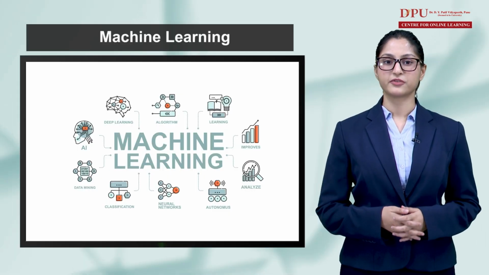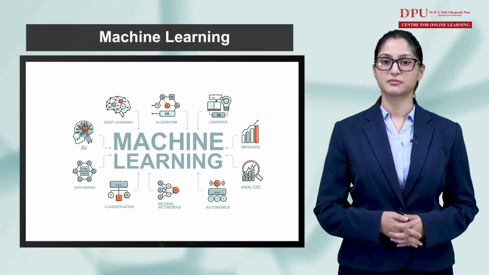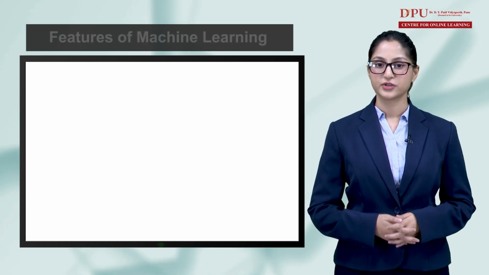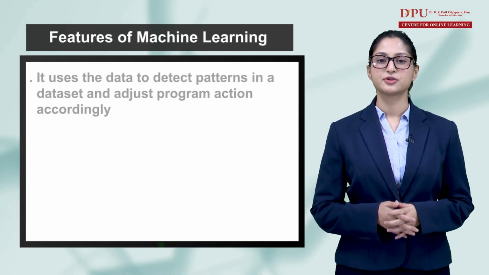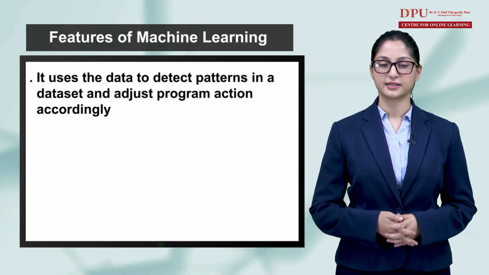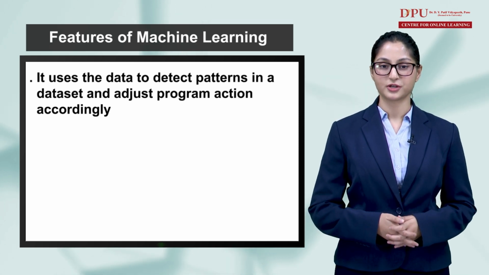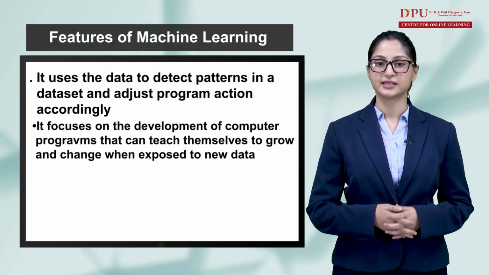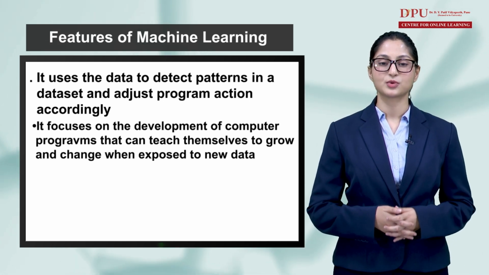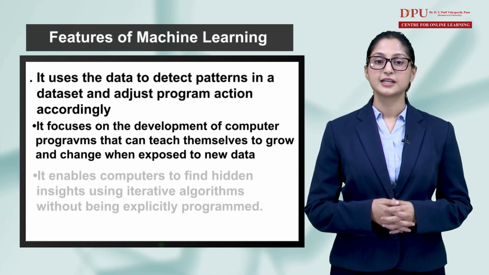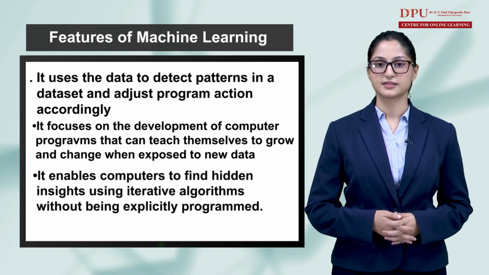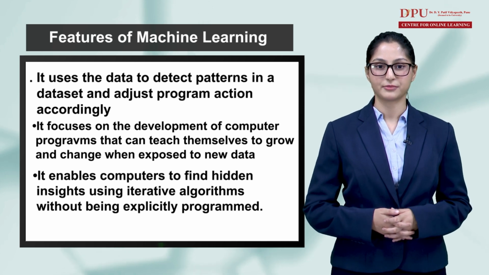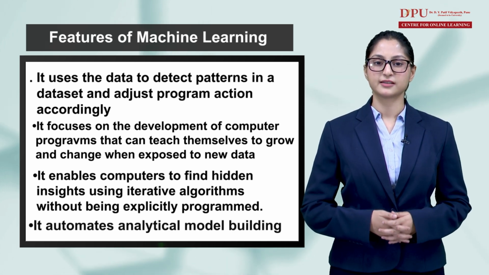The capability of artificial intelligence systems to learn by extracting patterns from data is known as machine learning. Features of machine learning: it uses the data to detect patterns in a dataset and adjust program action accordingly. It focuses on the development of computer programs that can teach themselves to grow and change when exposed to new data. It enables computers to find hidden insights using iterative algorithms without being explicitly programmed. It automates analytical model building.